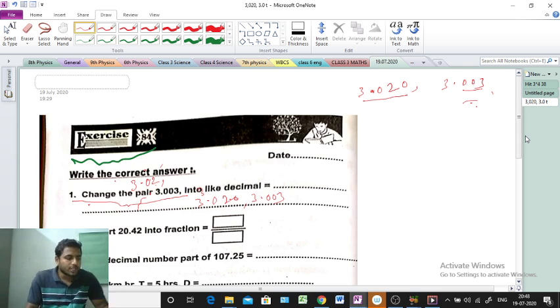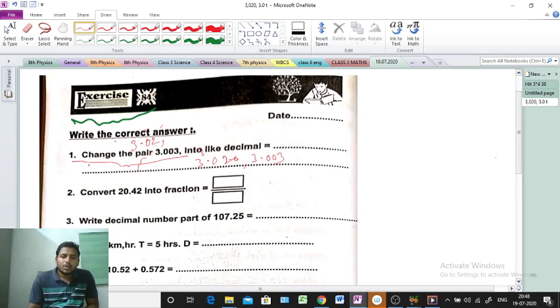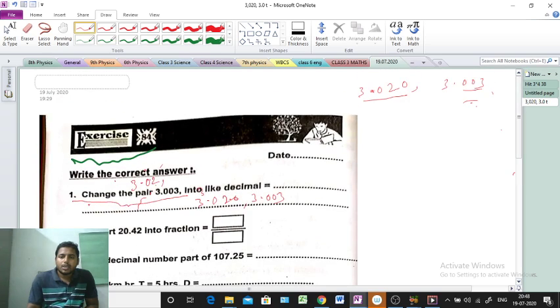Next question, read the question, everyone. Question number 2 is telling convert 20.42 into fraction. Decimal given, we convert into fraction. How to do this one? Very easy problem, and this type of problem we did before also. We did or not? We did. See, I am writing here: question number 2, 20.42. This is the question. Decimal given, we convert into fraction.